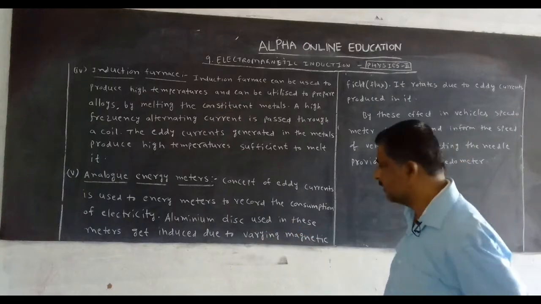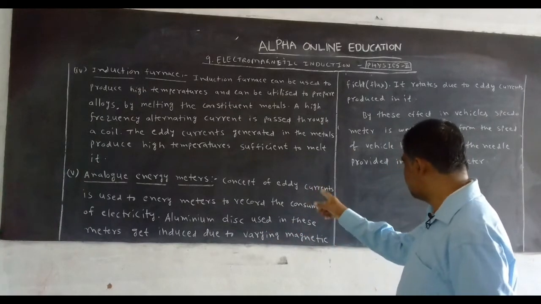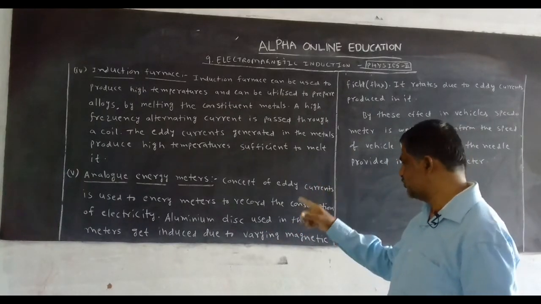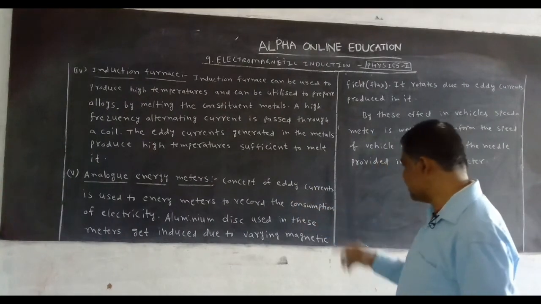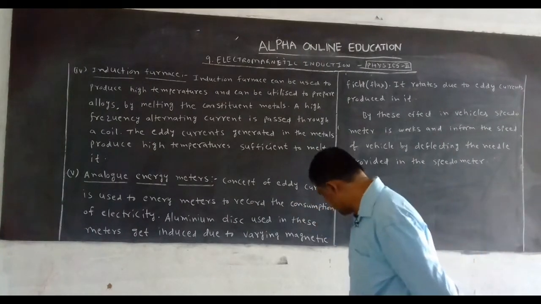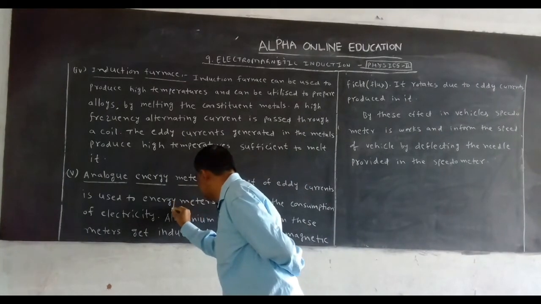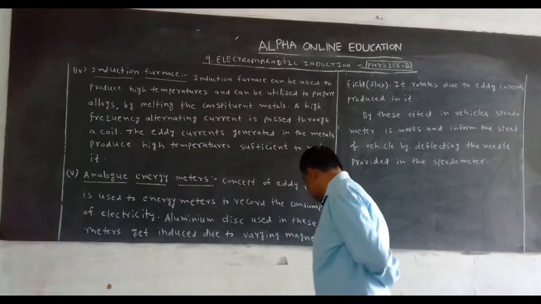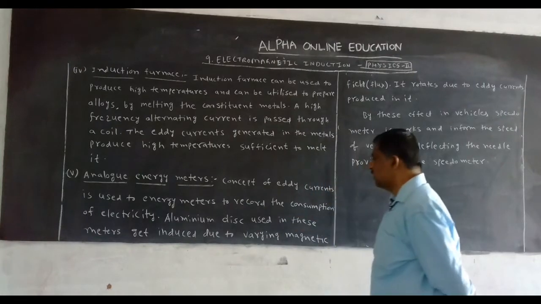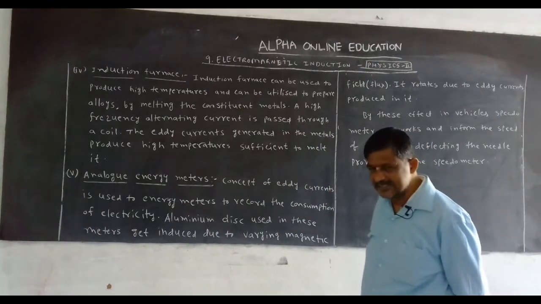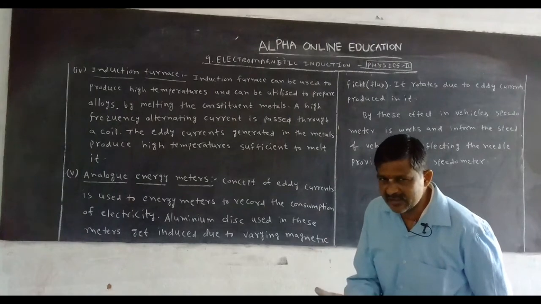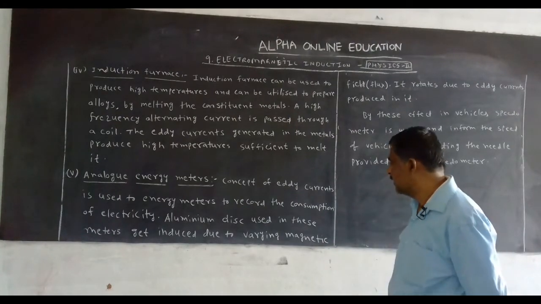Otherwise, the concept of eddy currents is used in energy meters to record the consumption of electricity. How much electricity we consume is recorded.